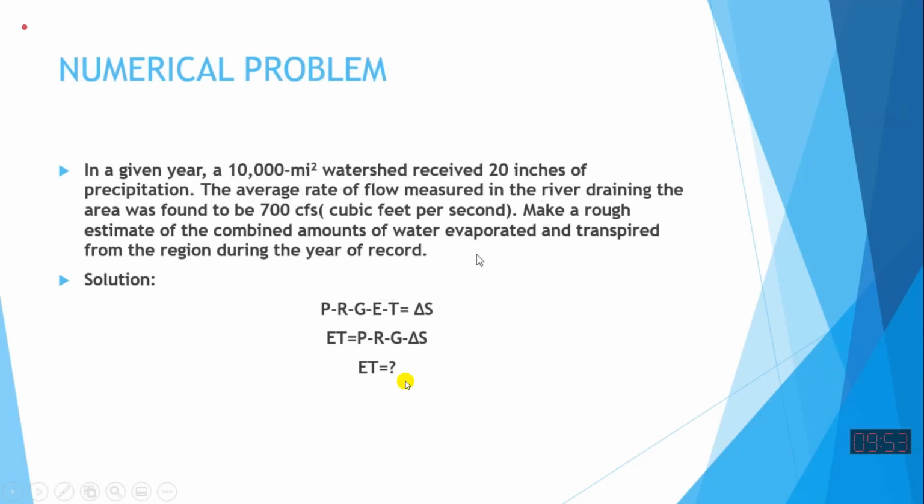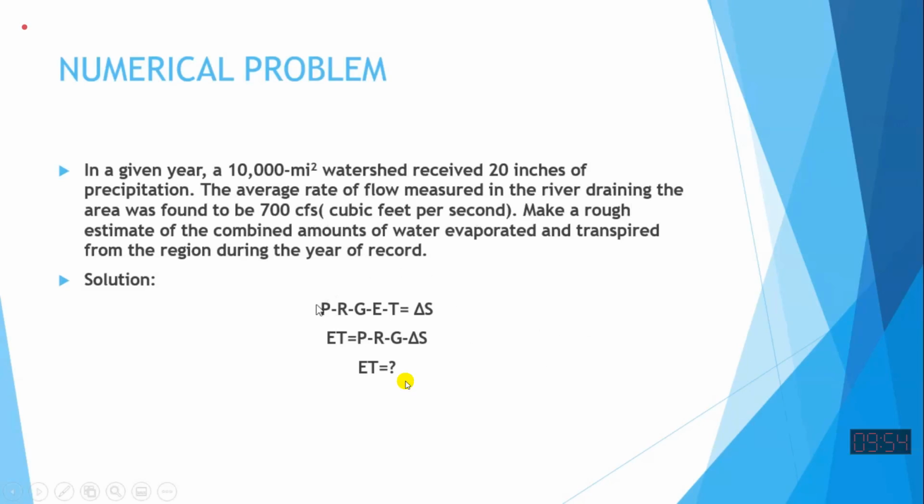So they have used the equation of the budget: precipitation minus net runoff minus net groundwater contribution minus evaporation minus transpiration is change of storage. In this catchment, we assume soil moisture and depression storage are not varying over the year. They vary from day to day, but from 1st January 2019 to 2020, the overall storages in the area remain the same as the previous year. So the change of storage we can assume is zero.